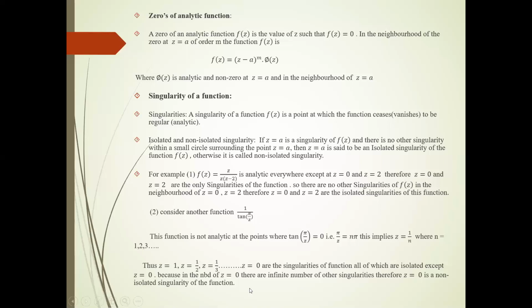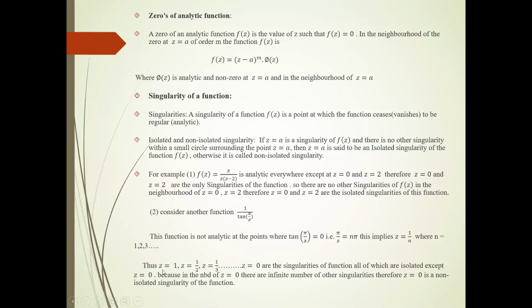But if we deal with this point, z equals 0. If we draw a very small neighborhood around that point, that neighborhood contains at least one singular point other than itself. So z equal to 0 is the non-isolated singularity of this function.